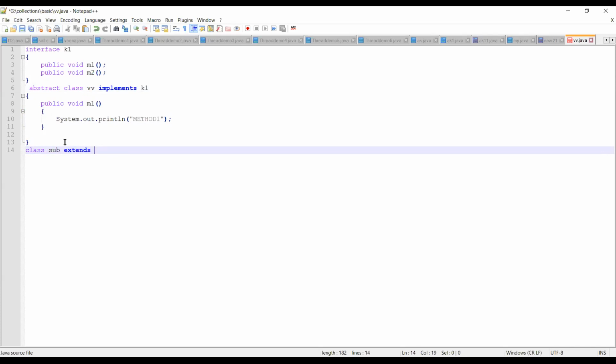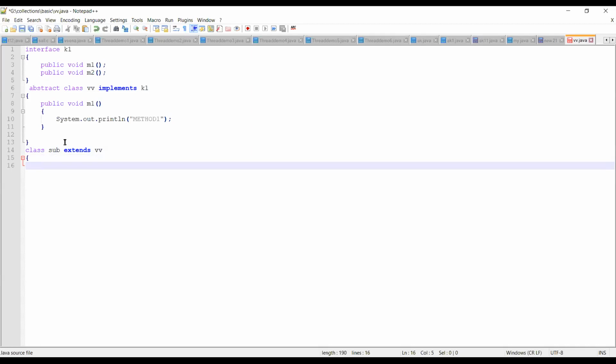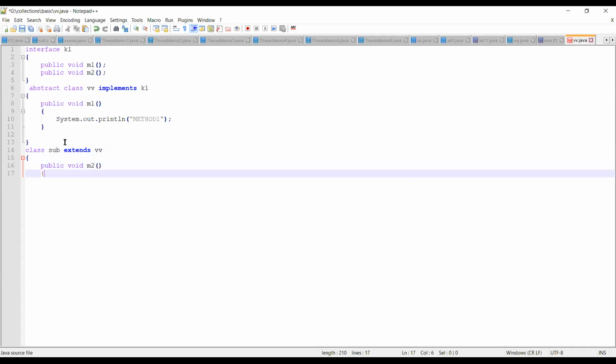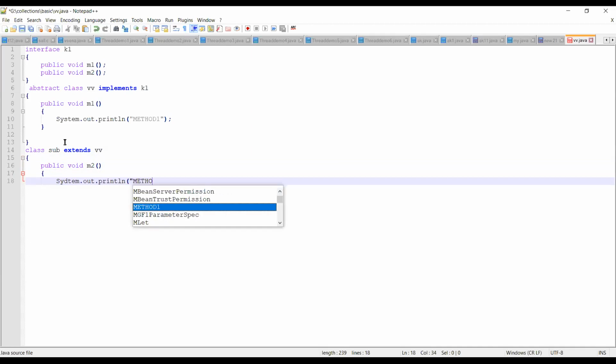VB class. Now you're going to provide the implementation for the M2 method. So you write system dot out dot println, and simply I'm going to write it as method 2.